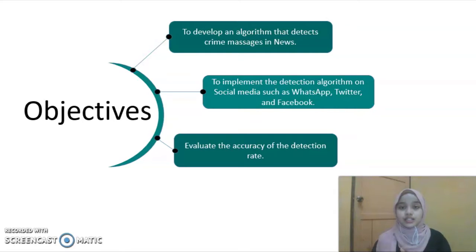First, we will discuss the objectives of this project. First, to develop an algorithm that detects crime messengers in news. Second, to implement the detection algorithm on social media such as Facebook, WhatsApp, or Twitter. The last one, to evaluate the accuracy of the detection rate.